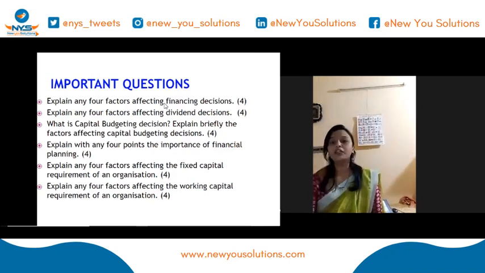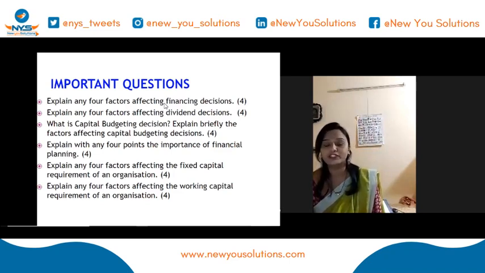Next, what is a capital budgeting decision? A capital budgeting decision is a long-term decision which cannot be reversed. Understood? So we always have to consider this while taking up the capital budgeting decision. We should be very, very careful, because once we make a mistake with this, we cannot reverse it. It's a huge amount you are going to invest there, so you have to consider that. Many factors will affect it: what amount you are going to invest in an asset, or what you're going to buy for this business. All these will matter.